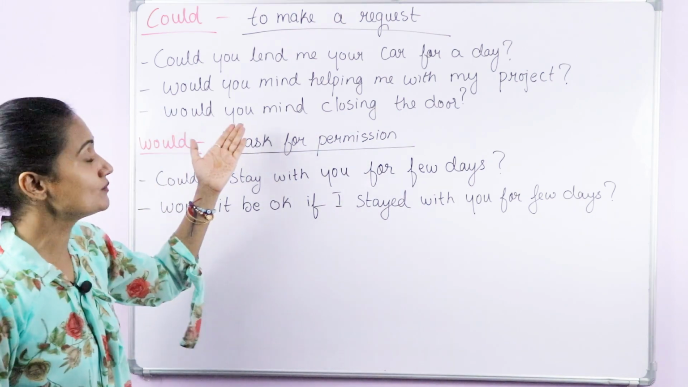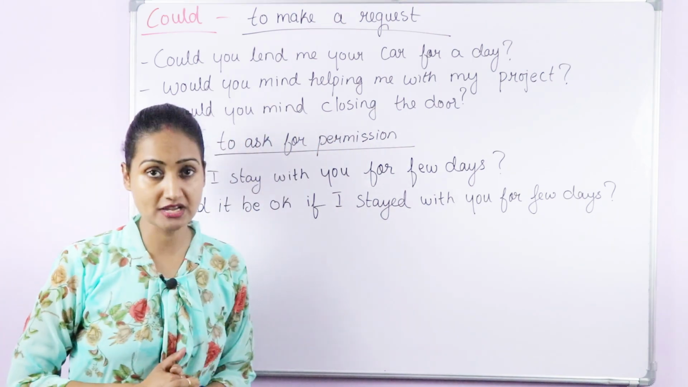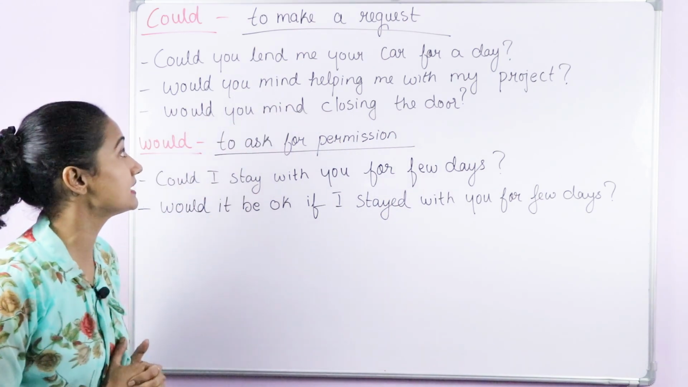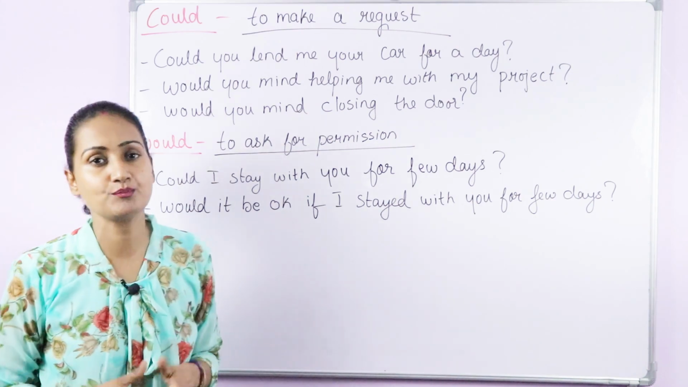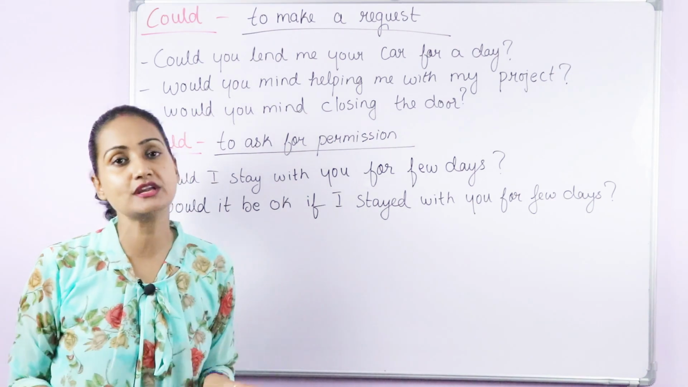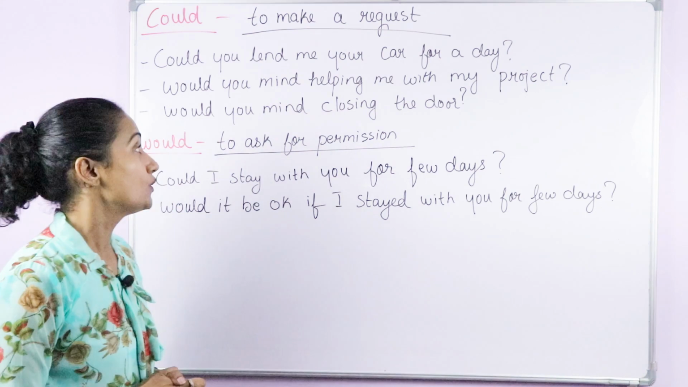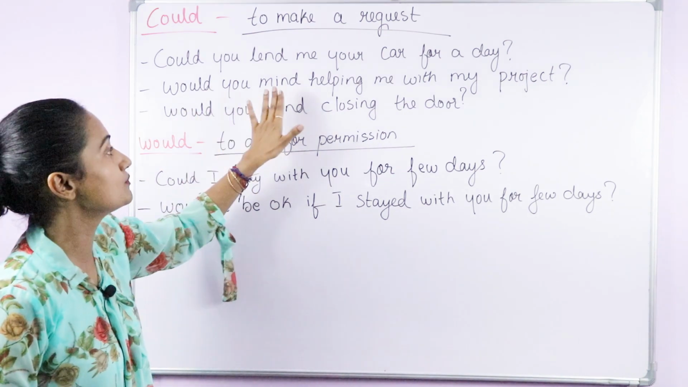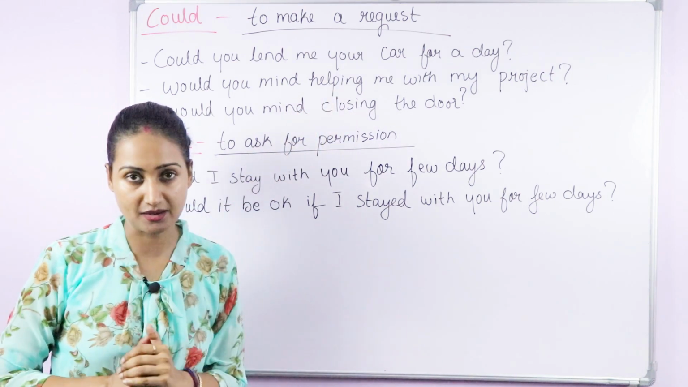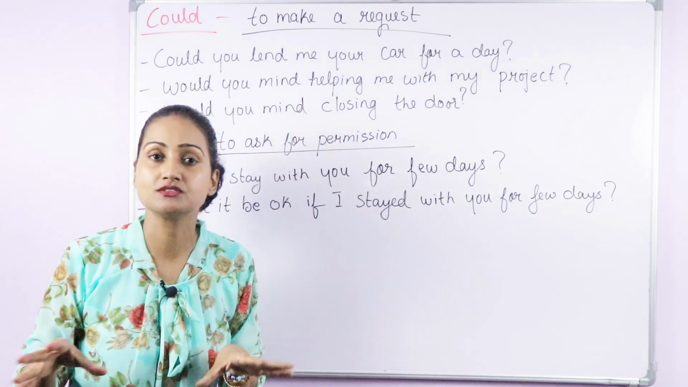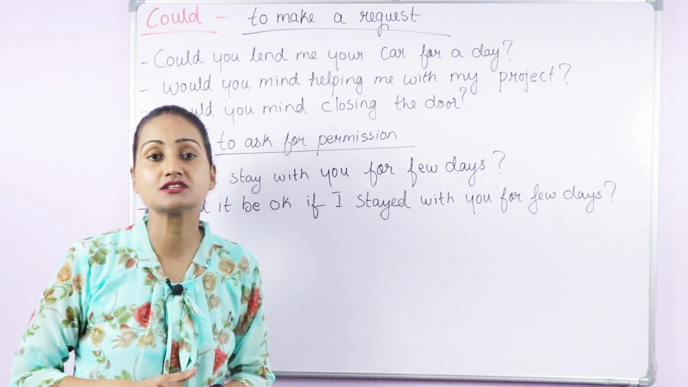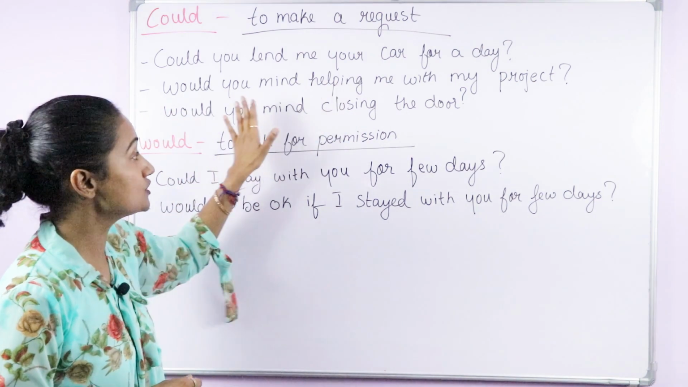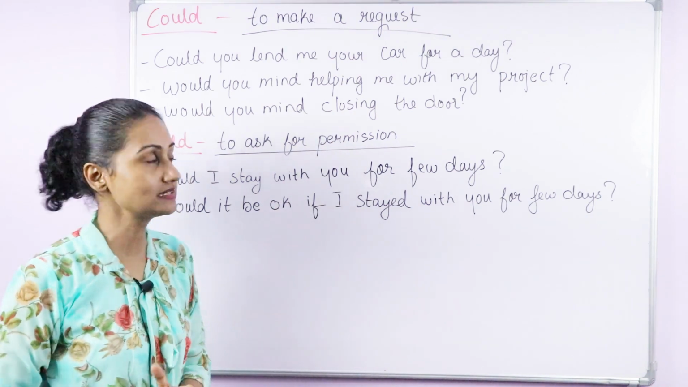Okay. Would you mind helping me with my project? Or if you want to use could in this sentence, then could you help me with my project? Okay, so this is the way you have to frame a sentence. With would, you will use this phrase would you mind, and after would you mind, a gerund will come. I have made a video on gerund. I will mention the link in the description box. You can watch it. Okay, so here it's a gerund.